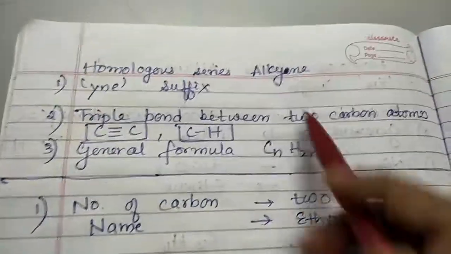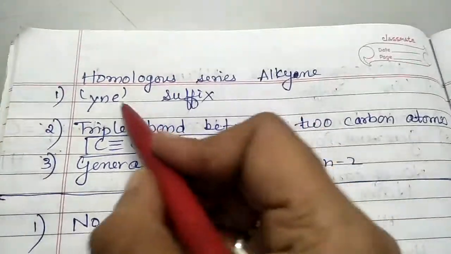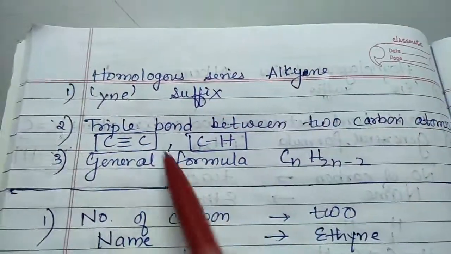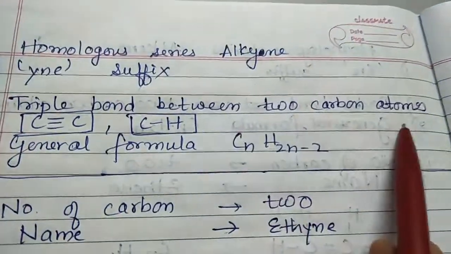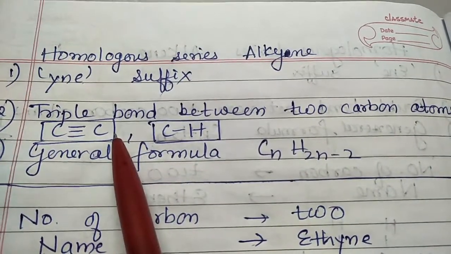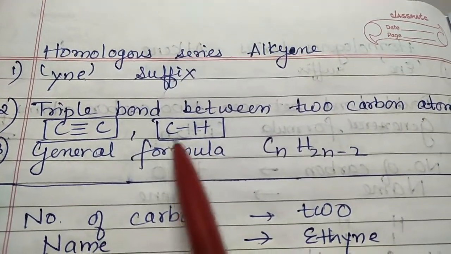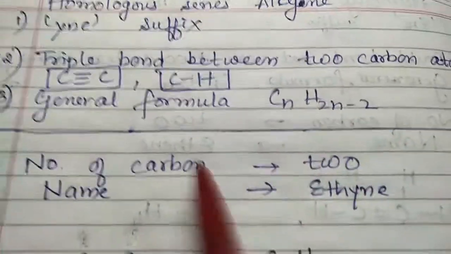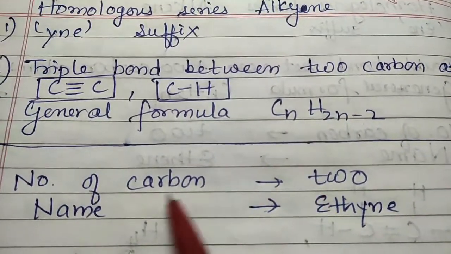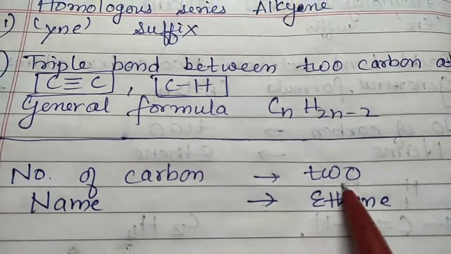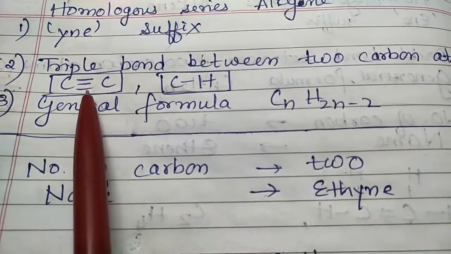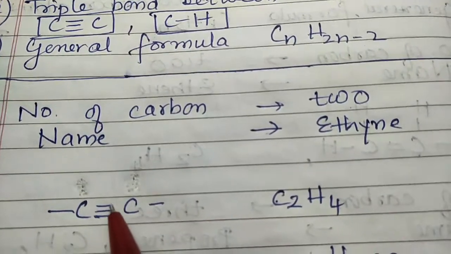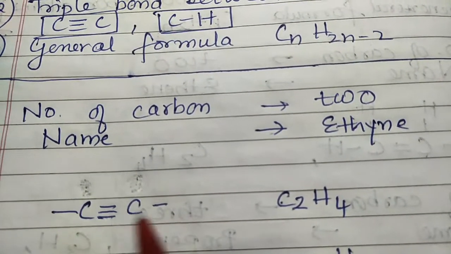Now we go to the next one, that is alkyne. Now the suffix is yne. Here you have got a triple bond between 2 carbon atoms, like C triple bond C, and single bonds with hydrogen atoms. The general formula is CnH2n minus 2. The first hydrocarbon will be of 2 carbon atoms, because we need 2 carbon atoms minimum. So a triple bond between 2 carbon atoms.